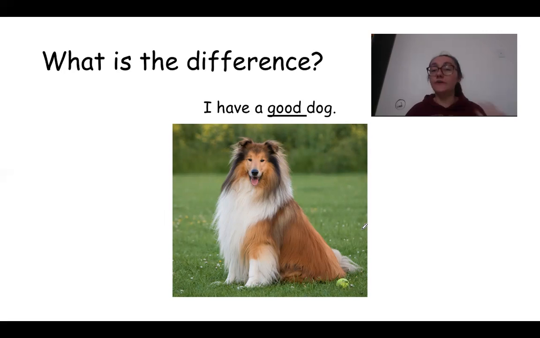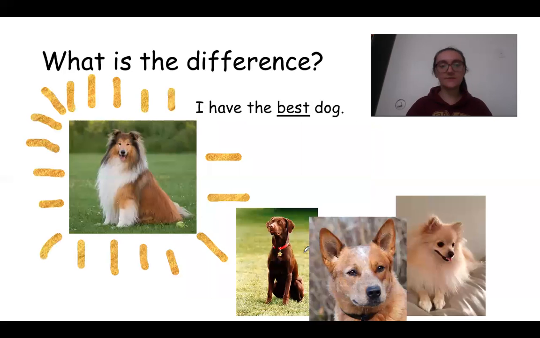I have a good dog. So if I said, I have a good dog, here is my dog, I am telling you about them, I think I have a good dog. We're just talking about my dog, right? But if I said, I have the best dog, I'm saying that my dog is better than all of these other dogs. I think my dog is the best. I think that all of these other dogs are not good.